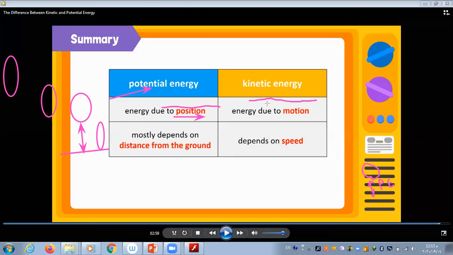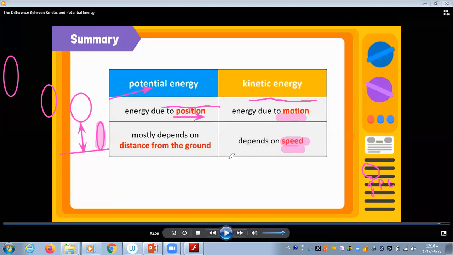Come to kinetic energy. It's energy due to motion. So the object must be moving. If the object, like this ball, is on the ground and not moving, then no kinetic energy. And it depends on speed. If we have two objects and one of them is moving faster, it means it has more kinetic energy.